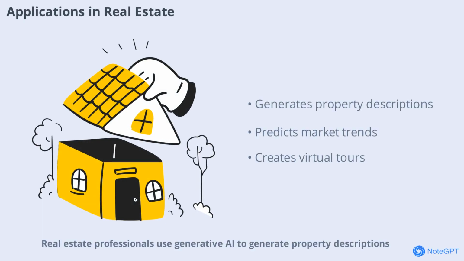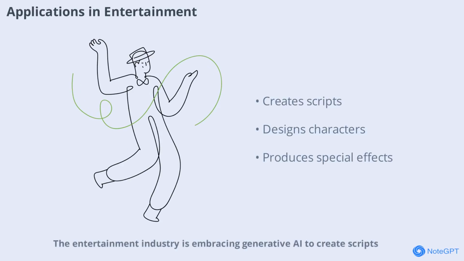Real estate professionals use generative AI to generate property descriptions, predict market trends, and create virtual tours. AI helps buyers and sellers make informed decisions and streamlines the property search process. The entertainment industry is embracing generative AI to create scripts, design characters, and produce special effects. AI-generated content is making movies, TV shows, and games more engaging and visually stunning.